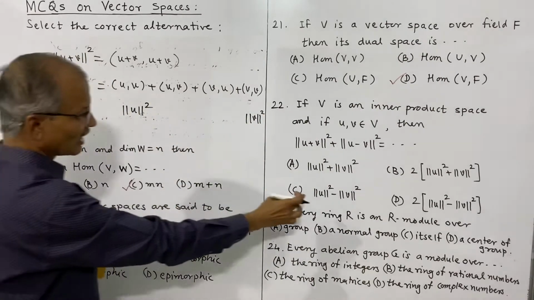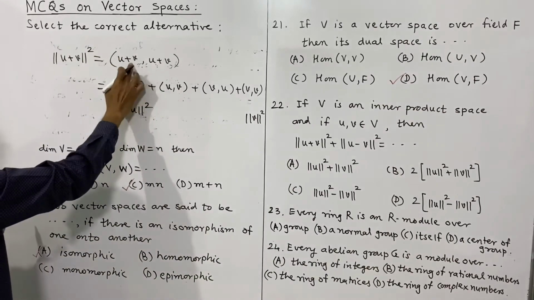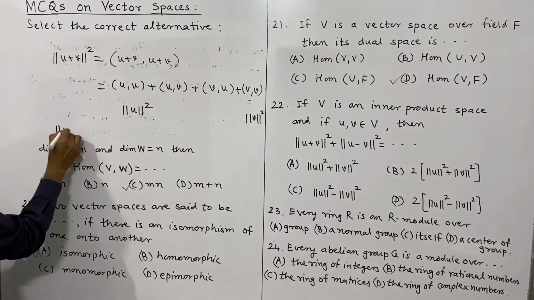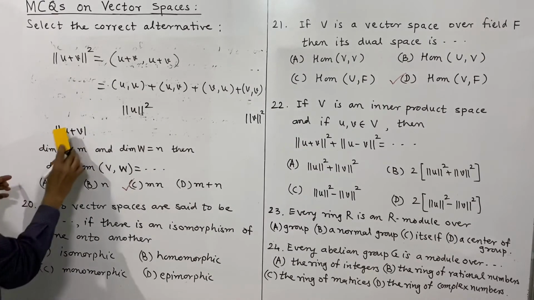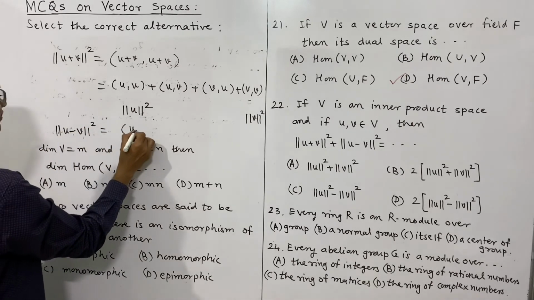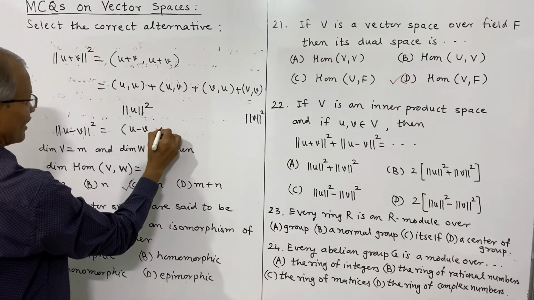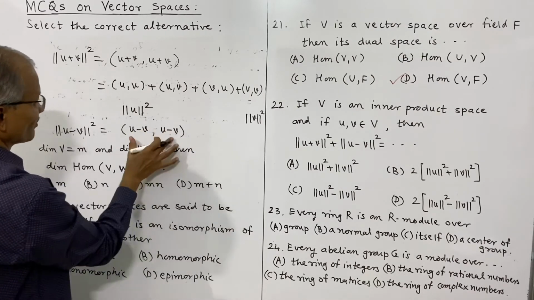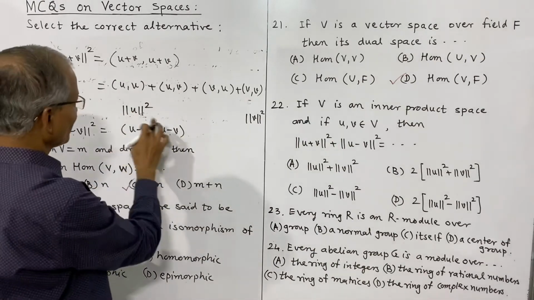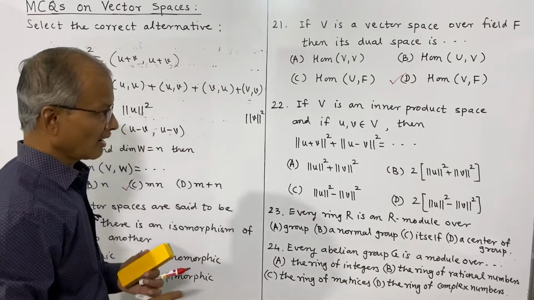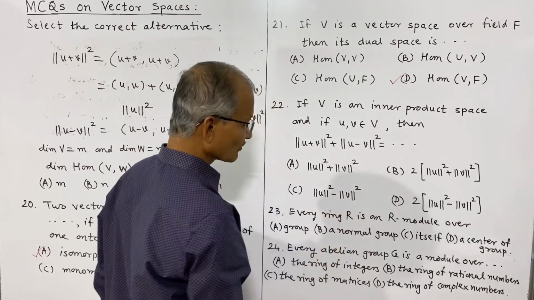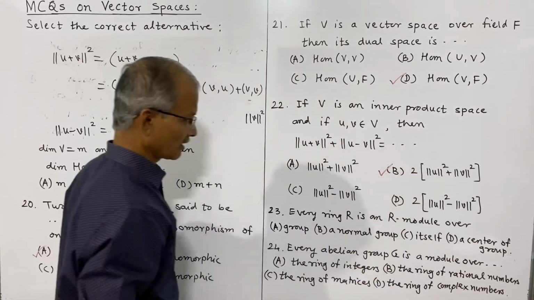In the other expansion we will have the negative sign, so the middle terms will cancel and the remaining terms will be doubled. If you expand norm of U minus V whole square, that is the inner product of U minus V with U minus V. The middle terms will be negative, and thus the sum will be double of norm U square plus norm V square. So therefore here you see the choices. This is the correct alternative.